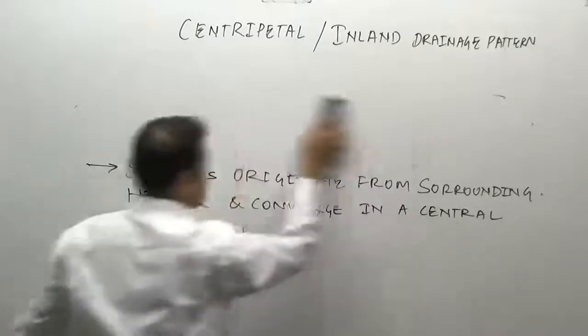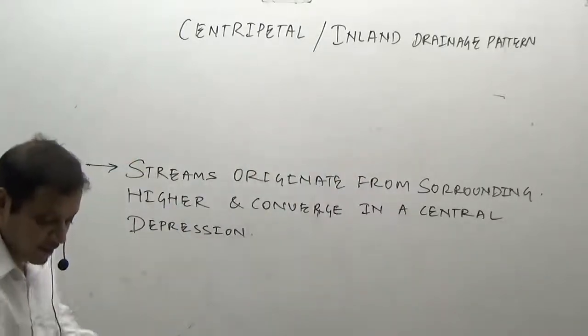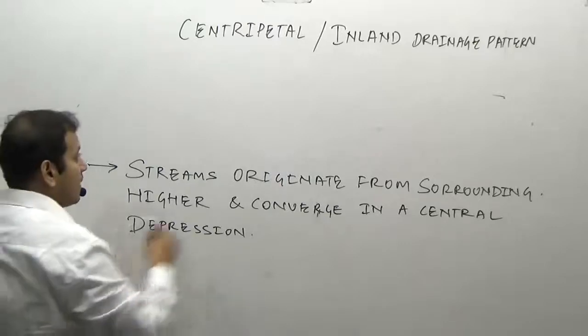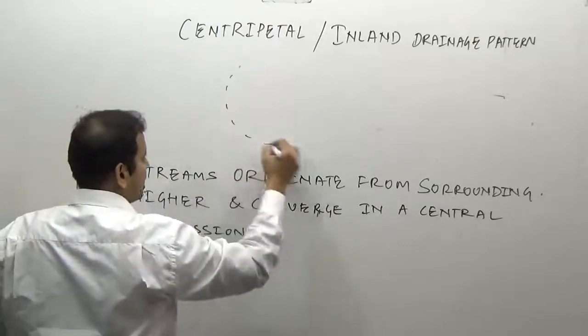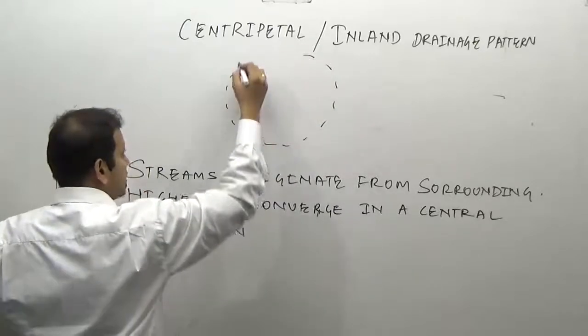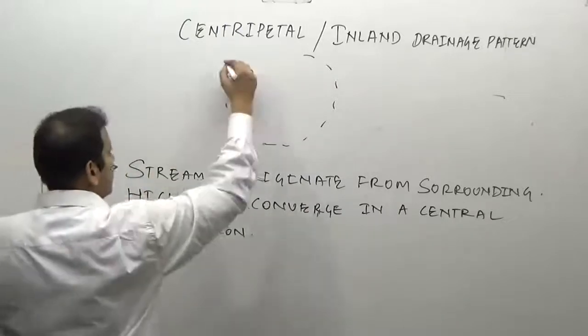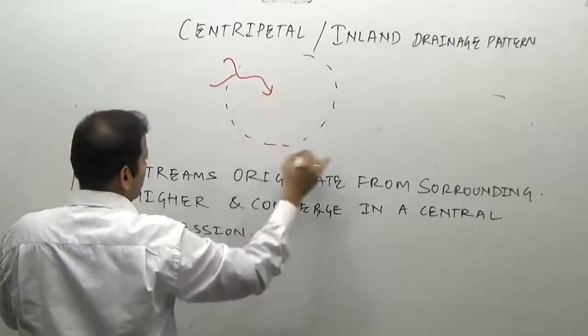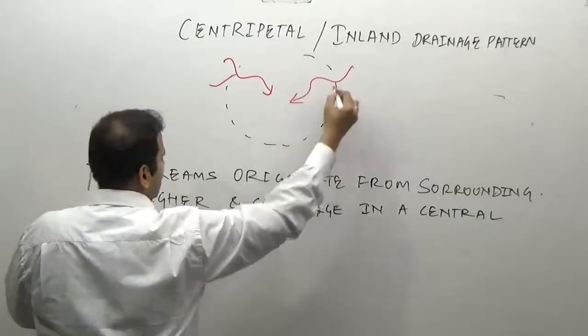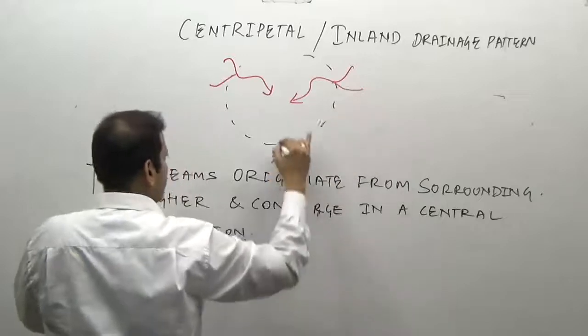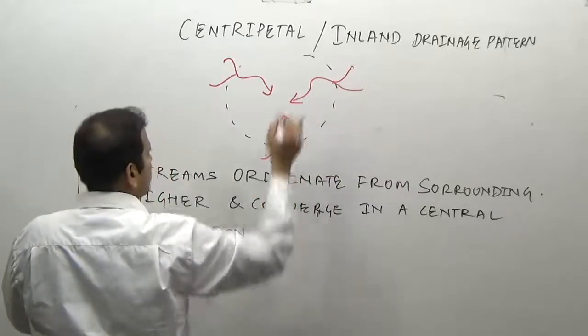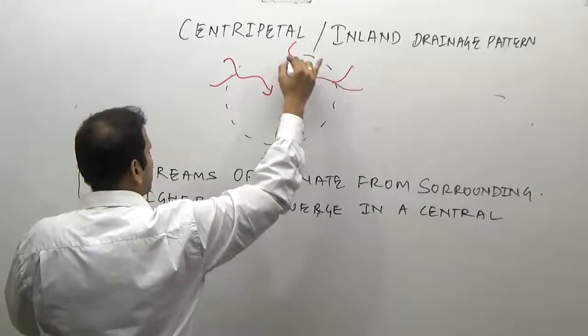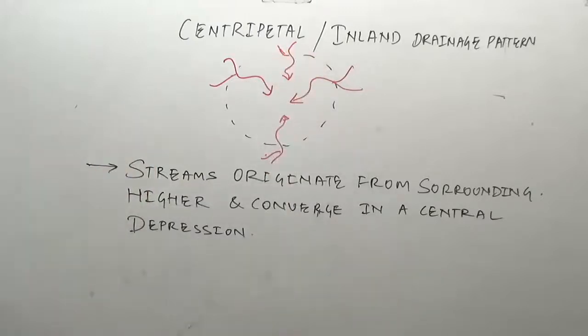So what happens in this kind of drainage pattern? From the surrounding higher regions, all the streams converge in a depression. It is exactly opposite; you can just change the direction of the arrows from the earlier drainage pattern. So it is also known as an inland drainage pattern.